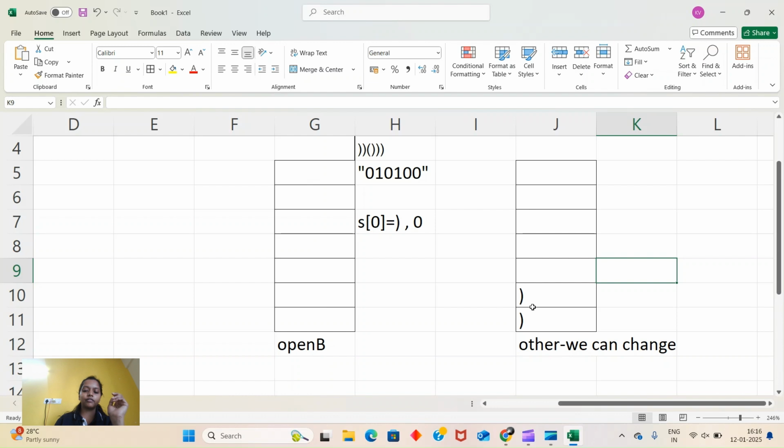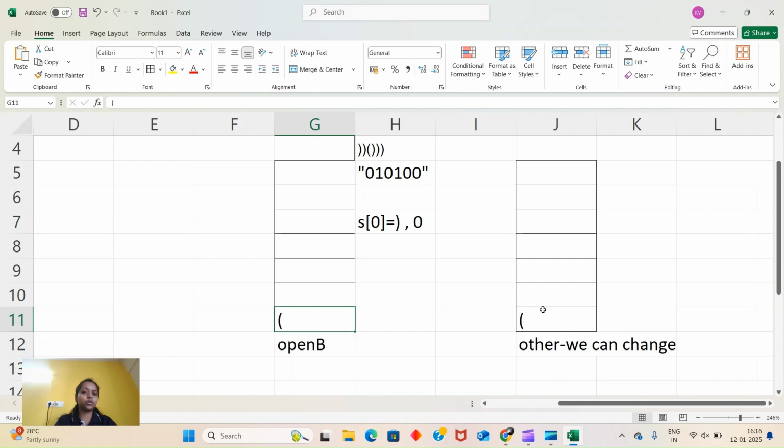Now this is done, but we have something in our other, which we can change. But we will check our open b. If our open b has something, let's say I have some open like this, and here I have only this, this is not possible. Let's say we have this, because if it is a closing, then we already have an opening, so it will get cancelled. If we have this, then we check in order whether anything is there, and we don't care, because we can change it, right?